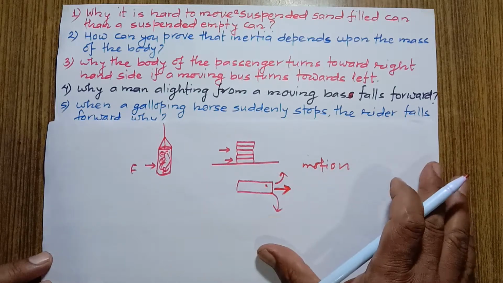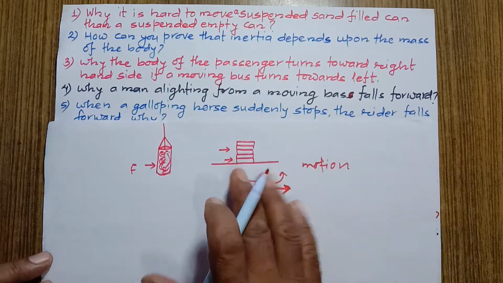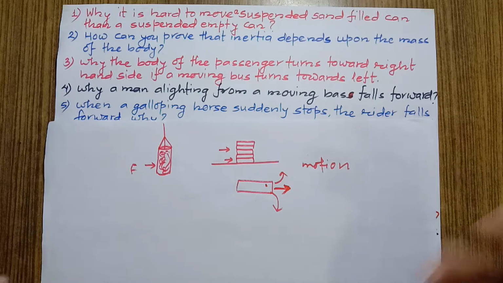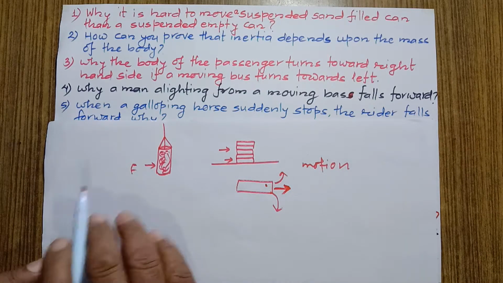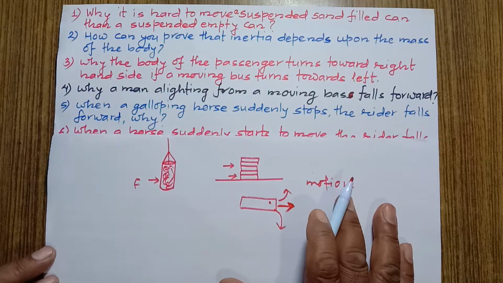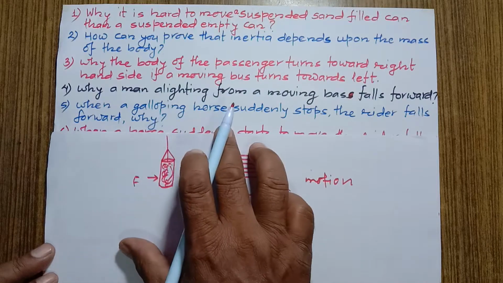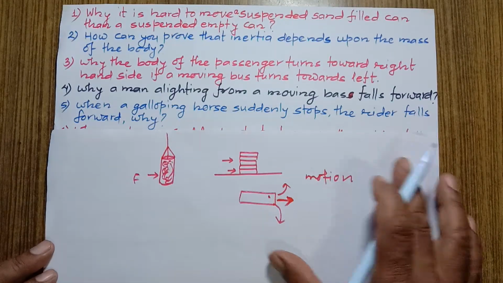And tends to continue its state of motion, therefore he falls forward. This is the answer of this question. Now let's talk about the question: when a galloping horse suddenly stops, the rider falls forward.